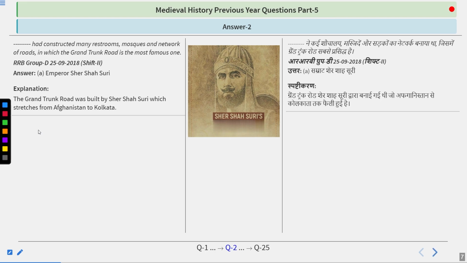Original name was Farid and another name was Sher Khan. The Grand Trunk Road was built by Sher Shah Suri, which stretches from Afghanistan to Kolkata. And particularly at that time it was known as Badshahi Sadak. And after that, during the British era, Dalhousie reconstructed the road, and at that time the road was known as Grand Trunk Road.